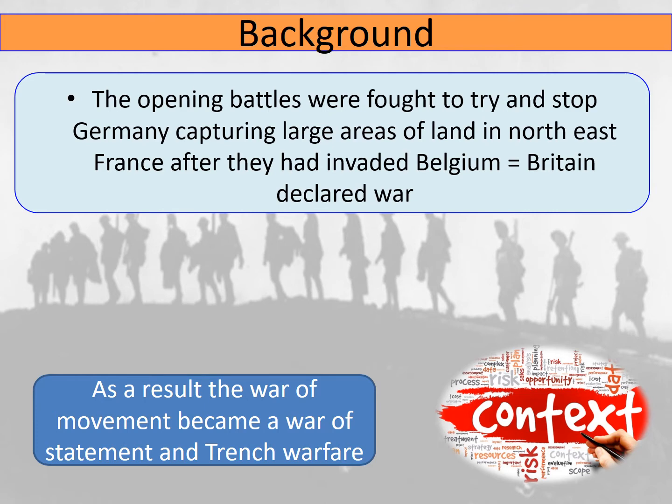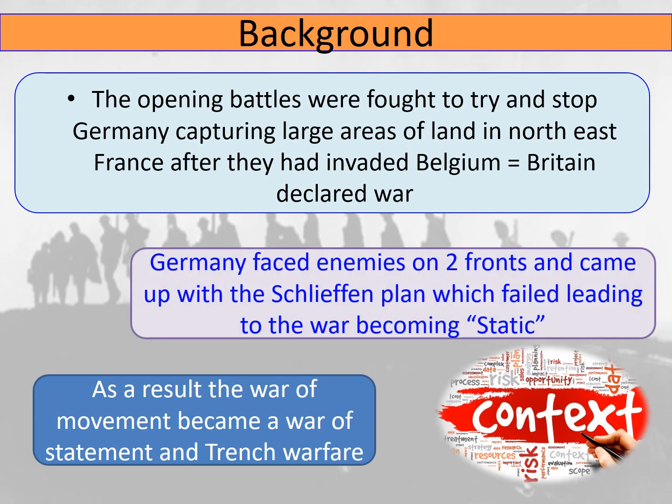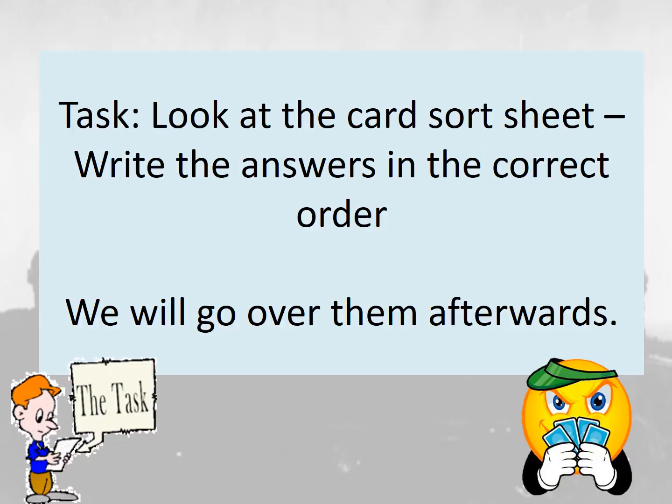Now, the opening battles were fought to try and stop Germany capturing large areas of land in northeast France after they invaded Belgium. And this is where Britain declares war, but more on that later on. Germany faced two enemies on two fronts at this point and came up with the Schlieffen Plan, which failed, leading to the war becoming static, so men fighting in trenches, which we'll also be looking at. So as a result, the war of movement became a war of stalemate and trench warfare.